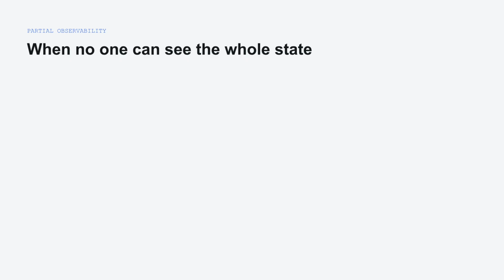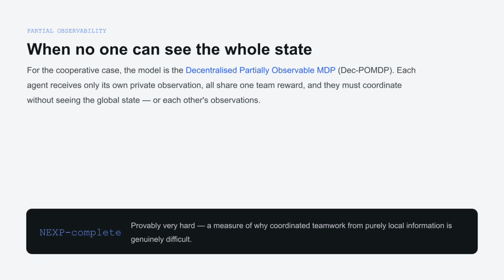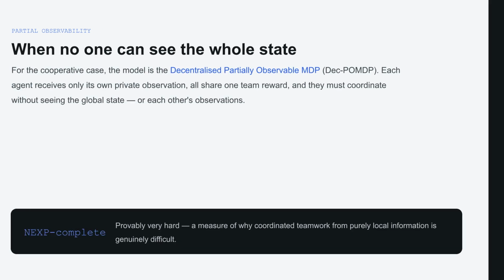In cooperative settings, we use the DEC-POMDP model. Because agents operate on purely local observations, solving these is NEXP complete, highlighting the inherent difficulty of coordinated teamwork.